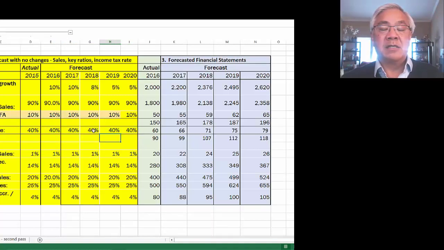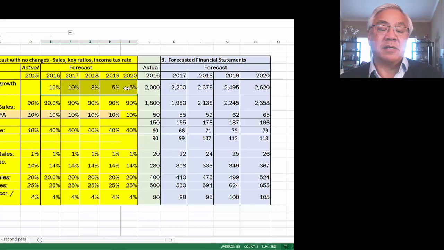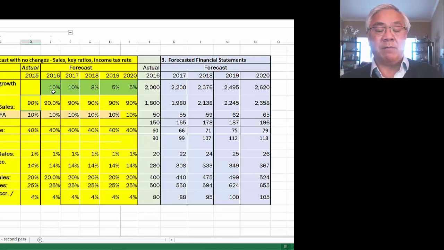All right? So then we look at assumptions. These are the assumptions, and I'll put this in, let's say, green. This is the key thing we're moving in this scenario. We're going 10, 10, 8, 5, 5, which we've seen previously on the slide about our projections. But all these other ones, from the operating costs as percent of sales all the way down to the AP percent, remain the same for 2017 as it was in 2016. That's why we're calling it status quo.